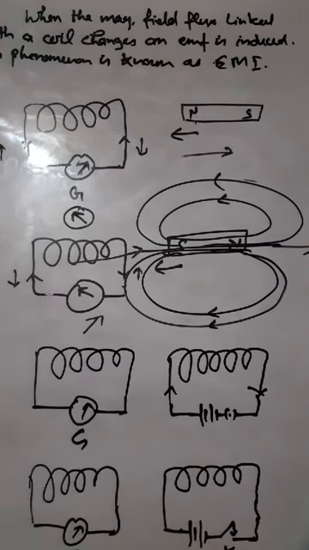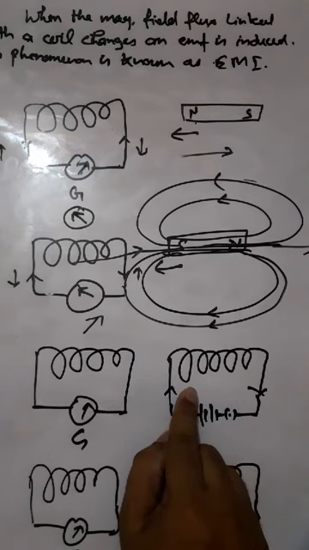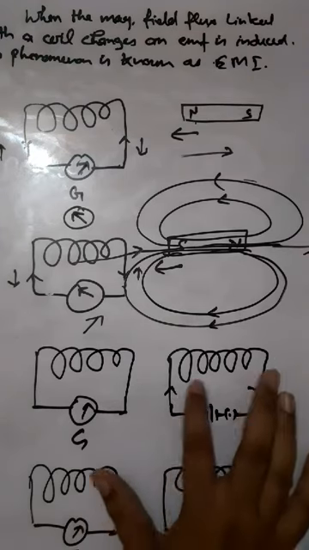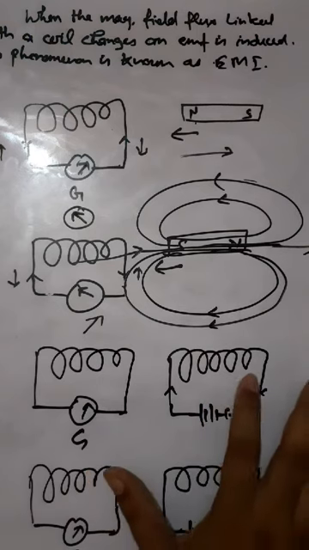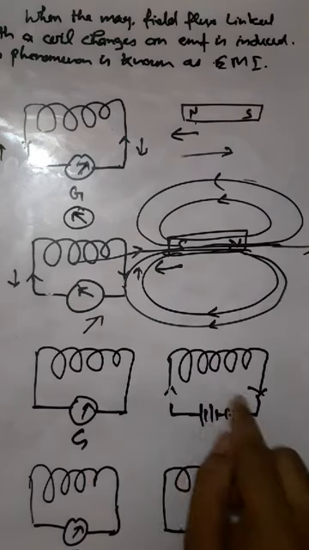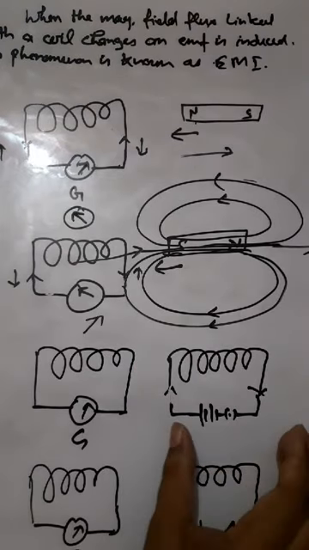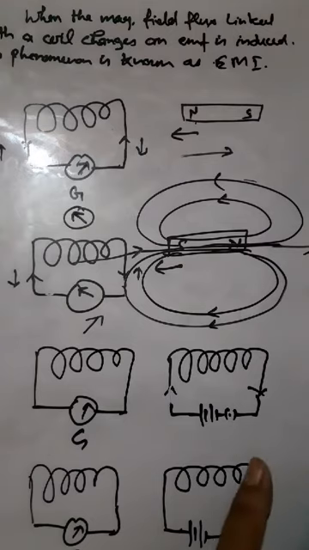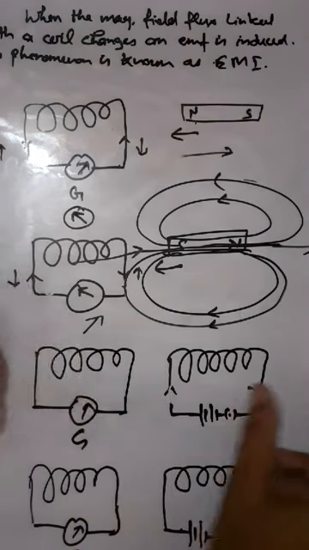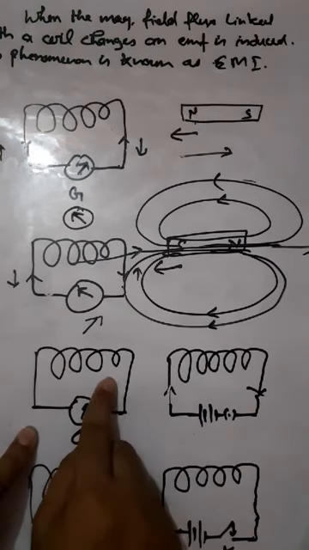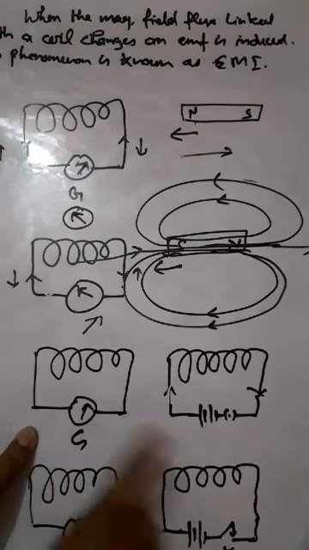See here, the current carrying solenoid is similar to a bar magnet. We have discussed it in the previous section. A current carrying solenoid behaves as a bar magnet. Its magnetic field lines are similar to the bar magnet. So again, if you draw the magnetic field lines of the solenoid, and if you carry this one towards the coil or carry it away from the coil, or if you are making some relative motion between these two, the relative motion between these two will cause the change in flux to the coil. Is it okay? So EMF is induced.